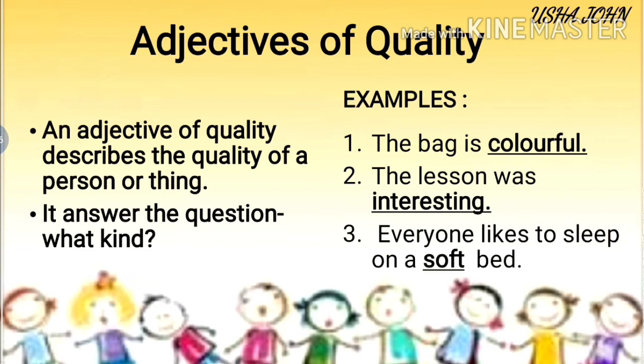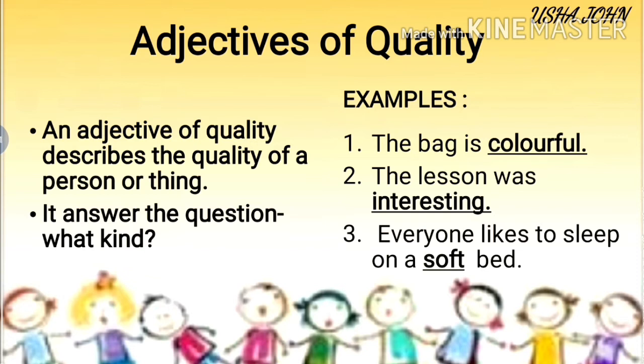What are adjectives of quality? An adjective of quality describes the quality of a person or a thing. Person or a thing, that is a noun. Here the person or thing may be a noun or pronoun. It answers the question, what kind? What kind of a person? What kind of a thing? Like that, it answers the question, what kind?